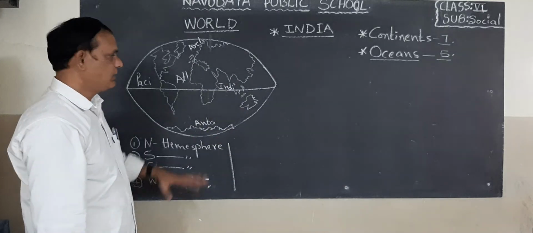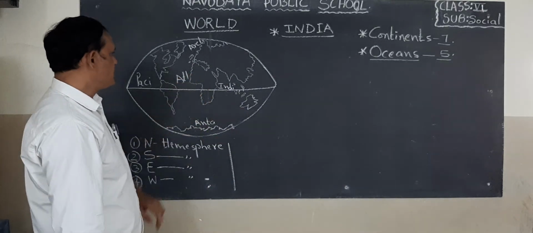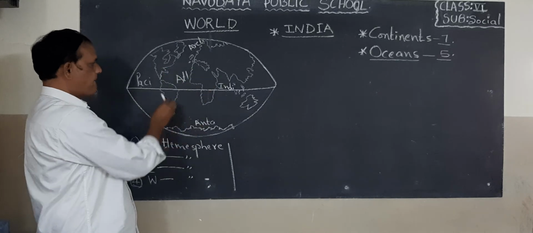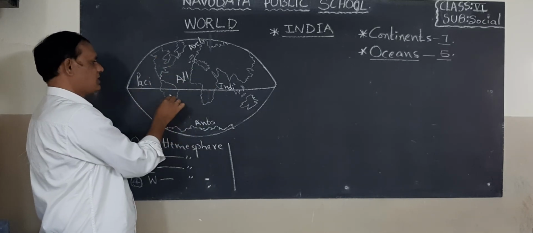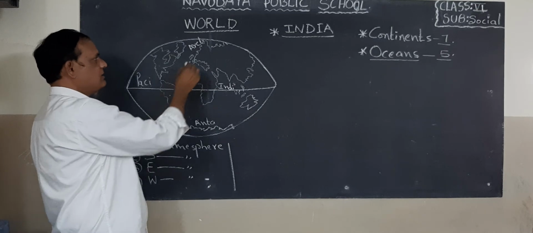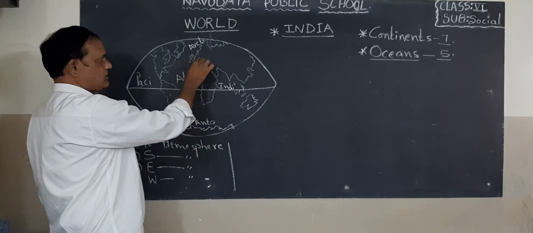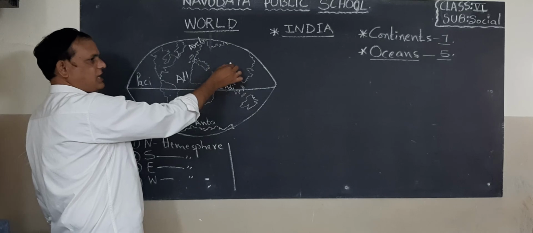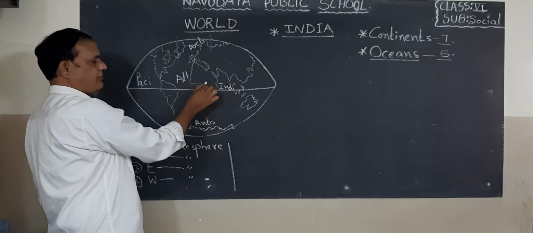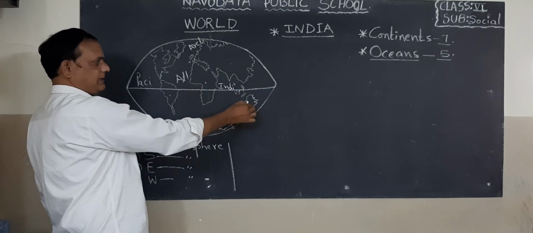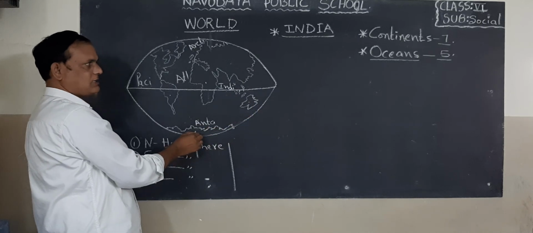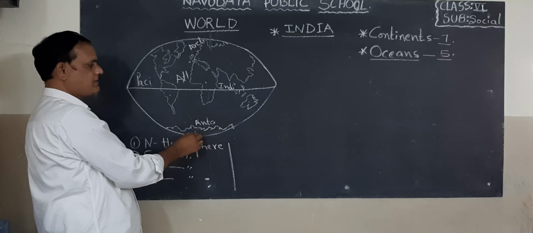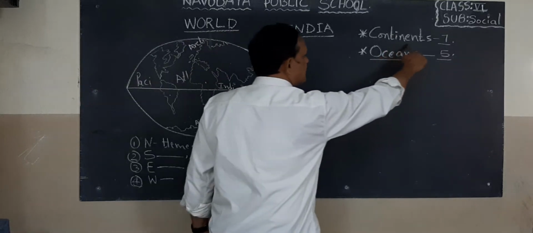Okay, children. Now continents. Look there. North America, one of the continents. South America, one of the continents. Europe, this is third continent. Asia, fourth continent. Africa, fifth continent. Australia, sixth continent. Antarctica, seventh continent. Okay, children. So 7 continents are there.